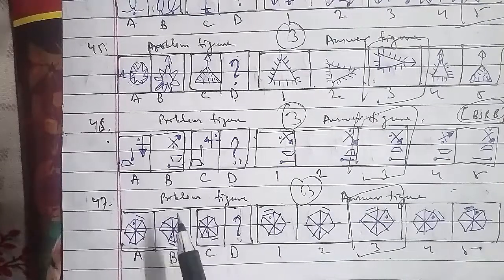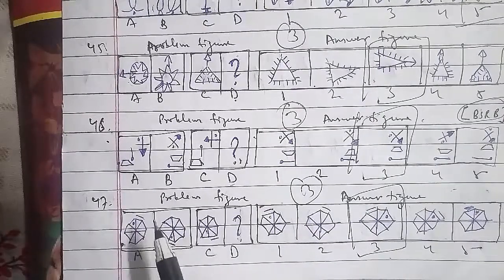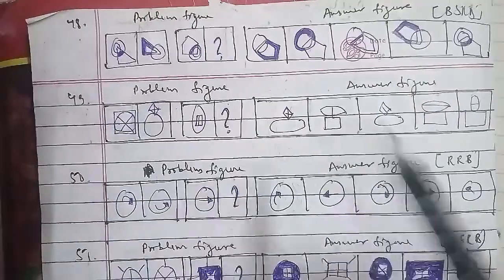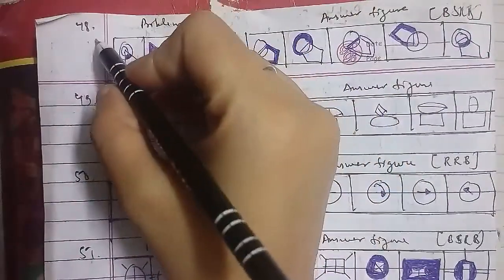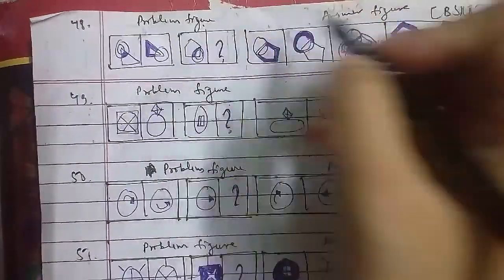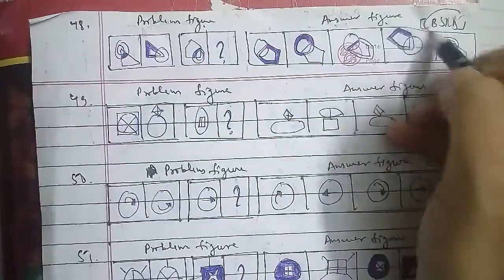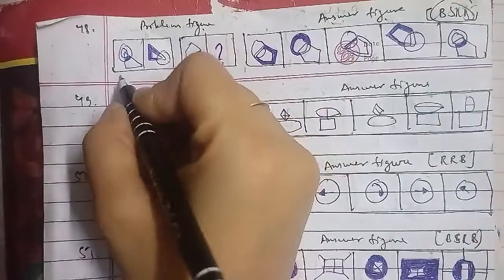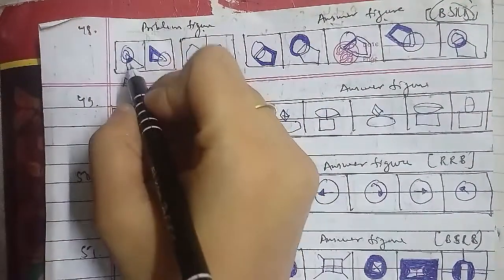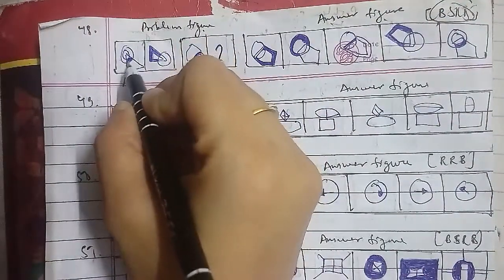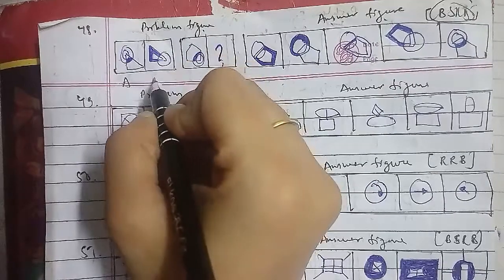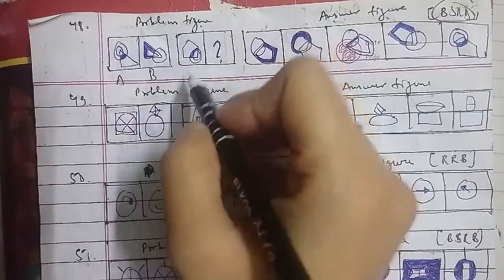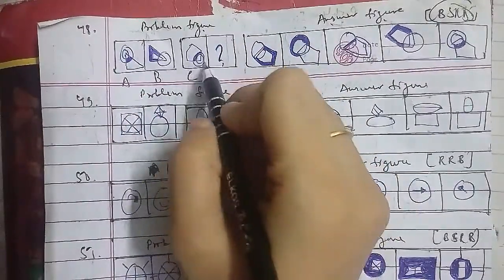So for the 48th question of the session, we have the problem figures and these were the answer figures, which has been asked in the BSRB question paper, which is very important here. In figure A, there are two concentric circles and a triangle, and the common area has been shaded. In figure B, the triangle has been shaded with the circle area that remained. Figure C has a pentagon and concentric circles, and the D we have to find out. So this is your 1, 2, 3, 4 and 5 respectively as well.